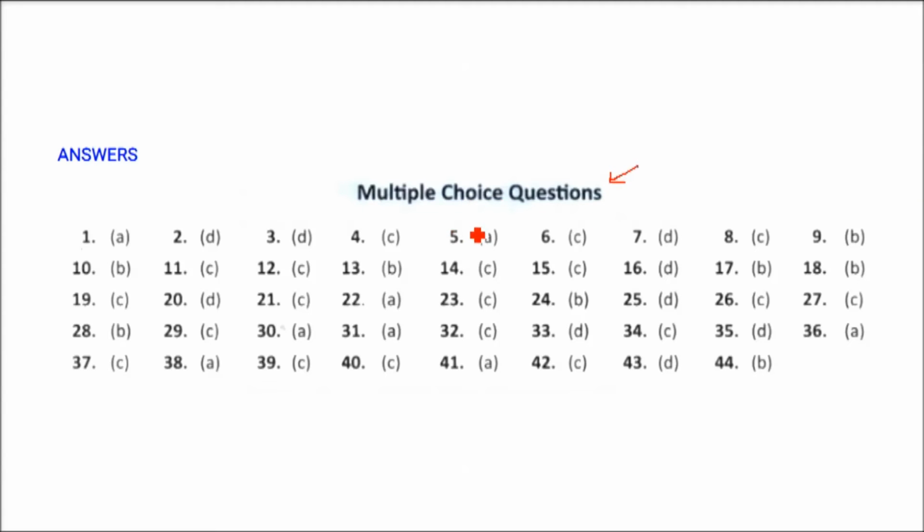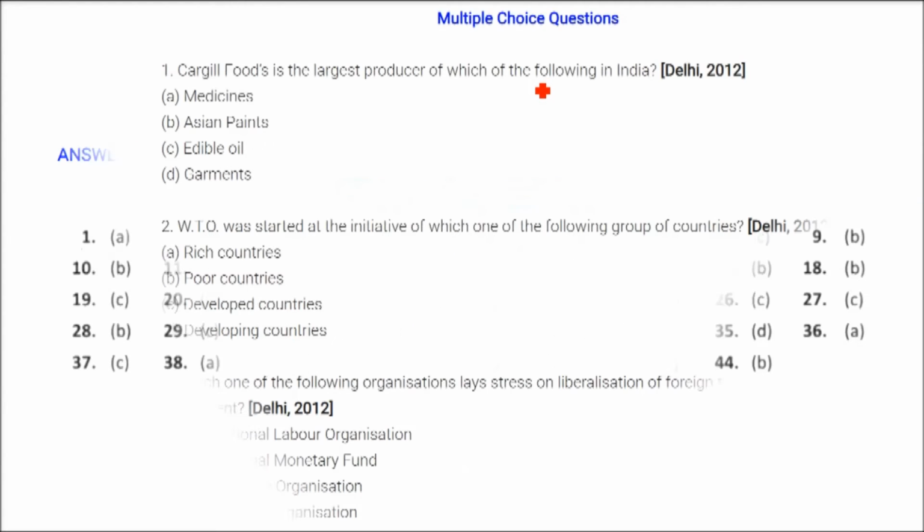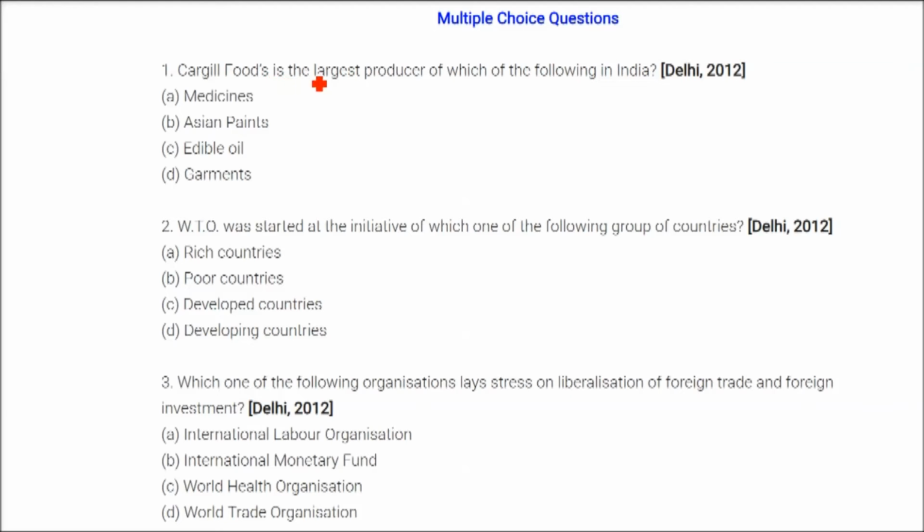So this is the key to the multiple choice questions. These are the answers. We have now the multiple choice questions. So Cargill Foods is the largest producer of which of the following in India? The answer is edible oil, cooking oil. WTO, World Trade Organization, was started as the initiative of which one of the following group of countries? And the answer is developed countries.